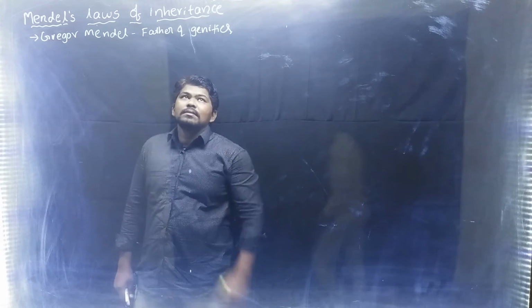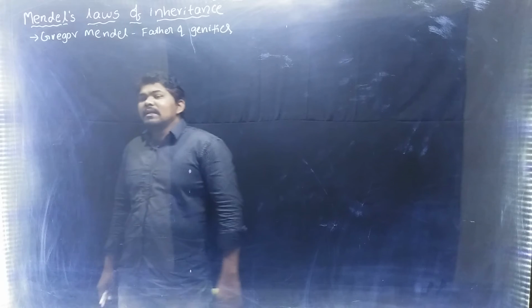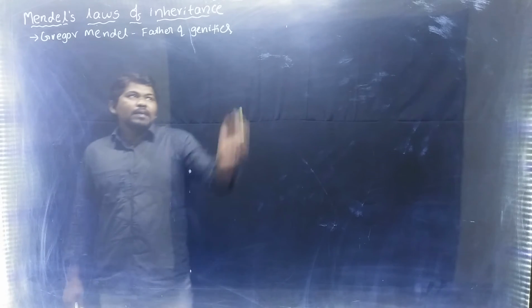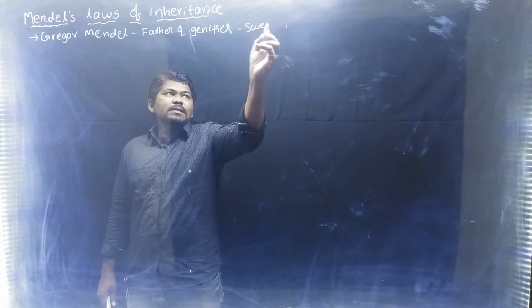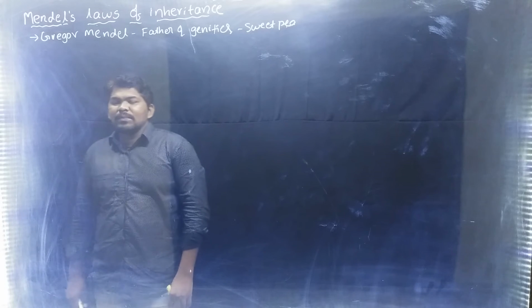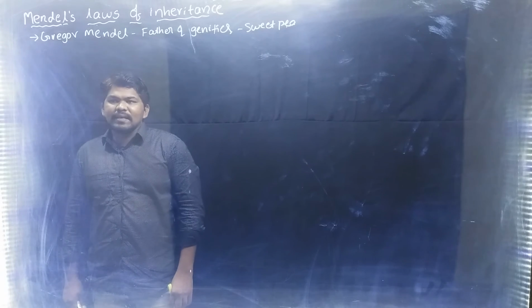He worked on the sweet pea, Pisum sativum, and proposed the laws of inheritance.